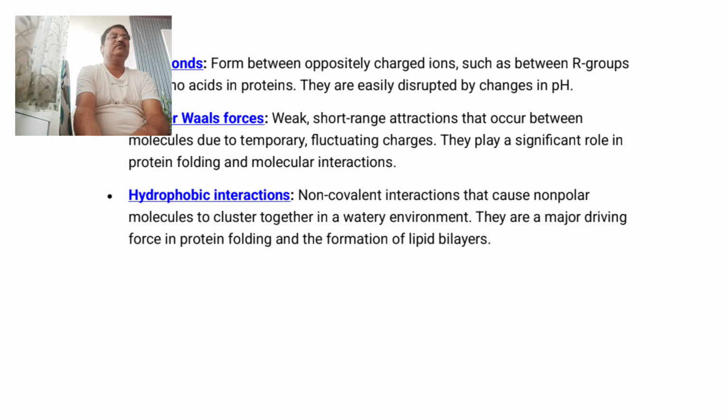Whenever biomolecules are present in a watery environment, hydrophobic interactions are developed as non-covalent interactions, particularly in non-polar molecules, and cluster development takes place.